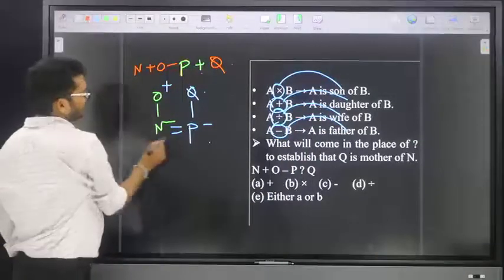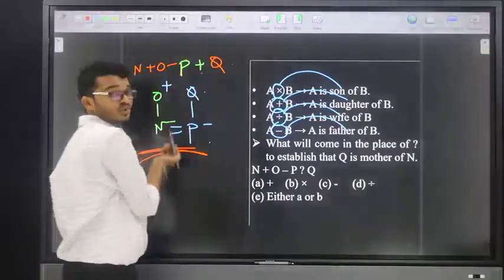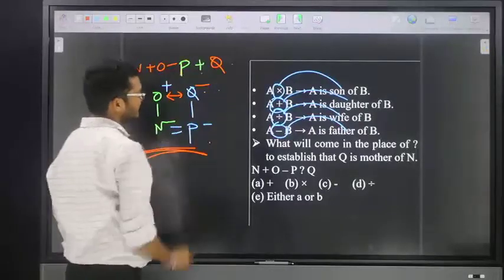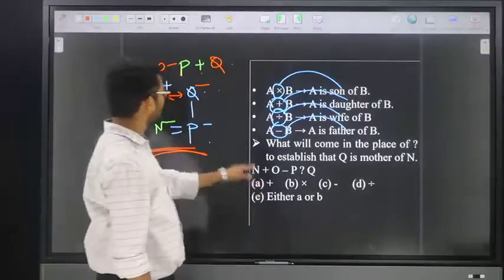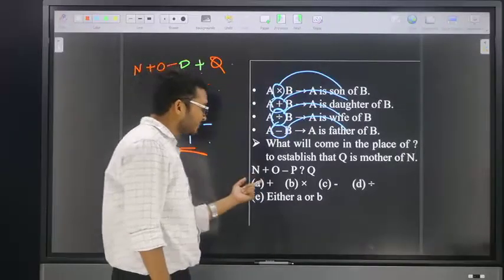Friends, here N and P both are sisters. That means O and Q, these two, are a couple. That means if O is plus, then Q is minus. By substituting option number 1, we conclude Q is mother of N. That means option number 1 is correct.